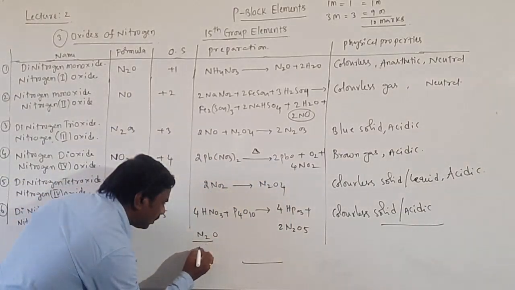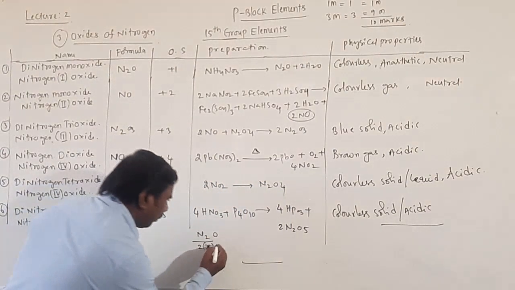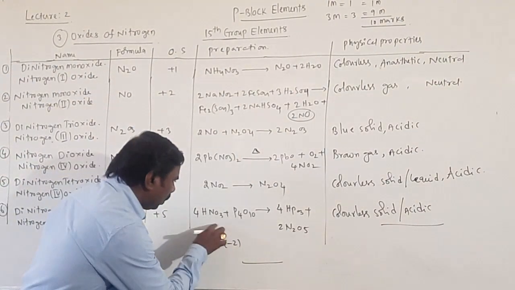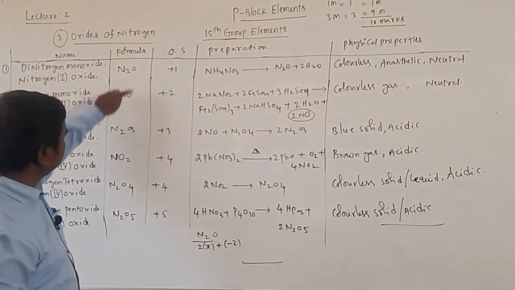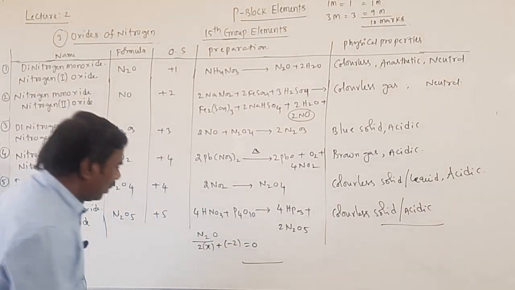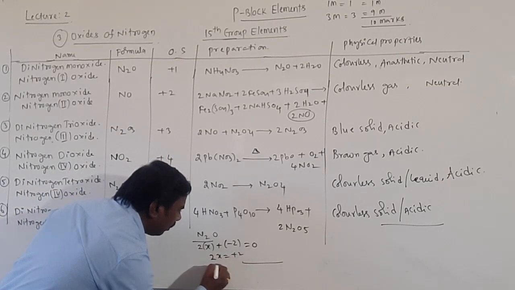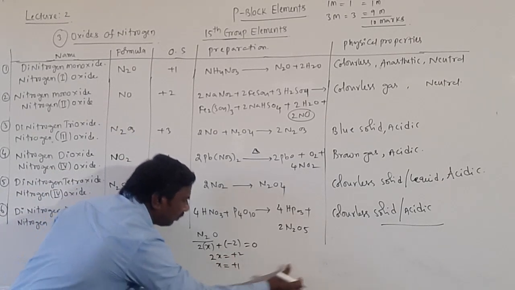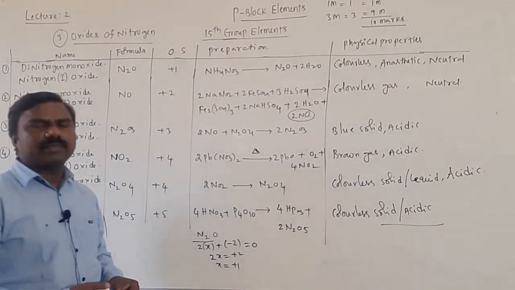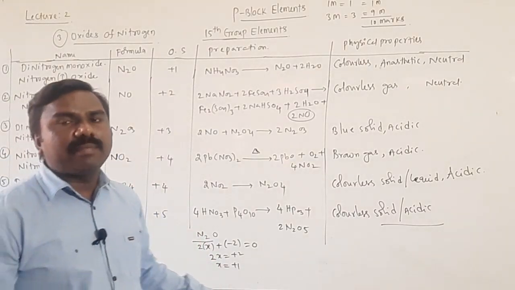So, for this 2 nitrogens are there, I do not know, that is why taken as X, plus for oxygen -2, we know oxygen charge is -2, no charge on that particular oxide, no positive and no negative, that is why equal to 0. So, 2x -2 equal to 0, 2x equal to +2, where x equal to +2 by 2 then becomes +1. Oxidation state is +1.